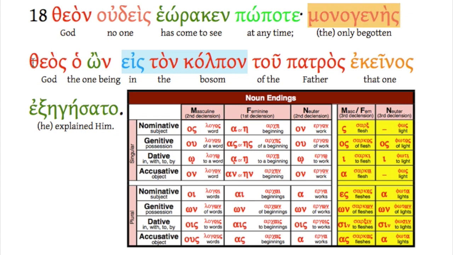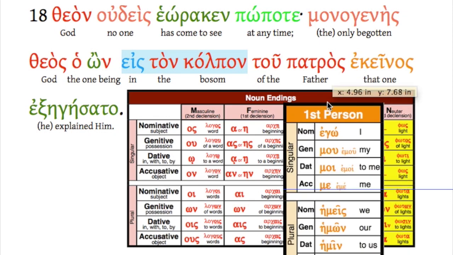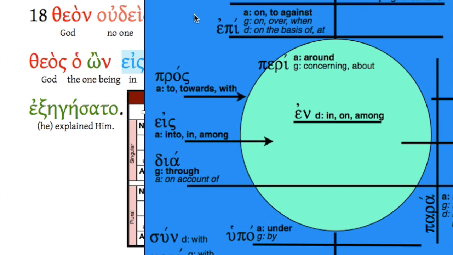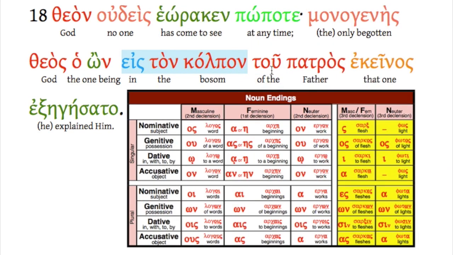Monogenēs theos. This is that odd declining noun here, but this is the nominative form. The only begotten God, which is a strong statement, isn't it? The only begotten God? Ho ōn eis ton kolpon. The one being in the bosom. Eis ton kolpon. Eis with the accusative here. If you'll remember, eis always takes the accusative. So eis ton kolpon. Tou patros, of the Father, genitive, right?